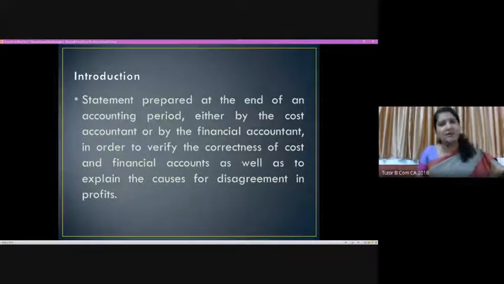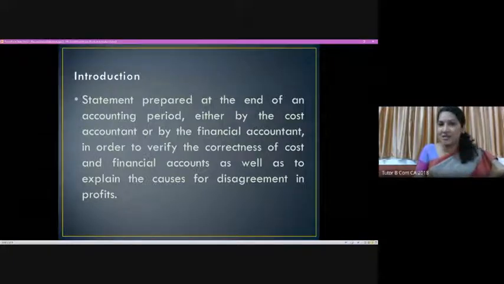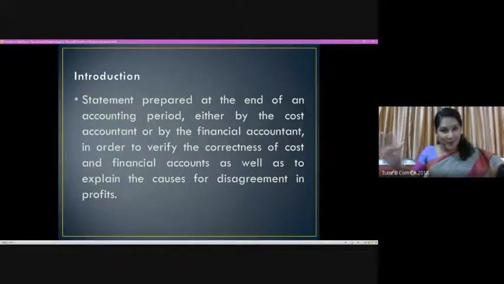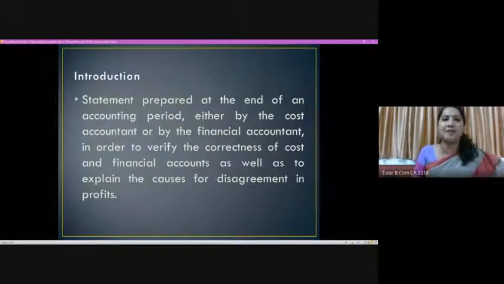But if there is a difference exhibited by the statements, the one prepared by the financial accounting department and the other by the cost accounting department, there is a need to prepare a reconciliation statement. This is the concept in which we are discussing the preparation of a reconciliation statement.